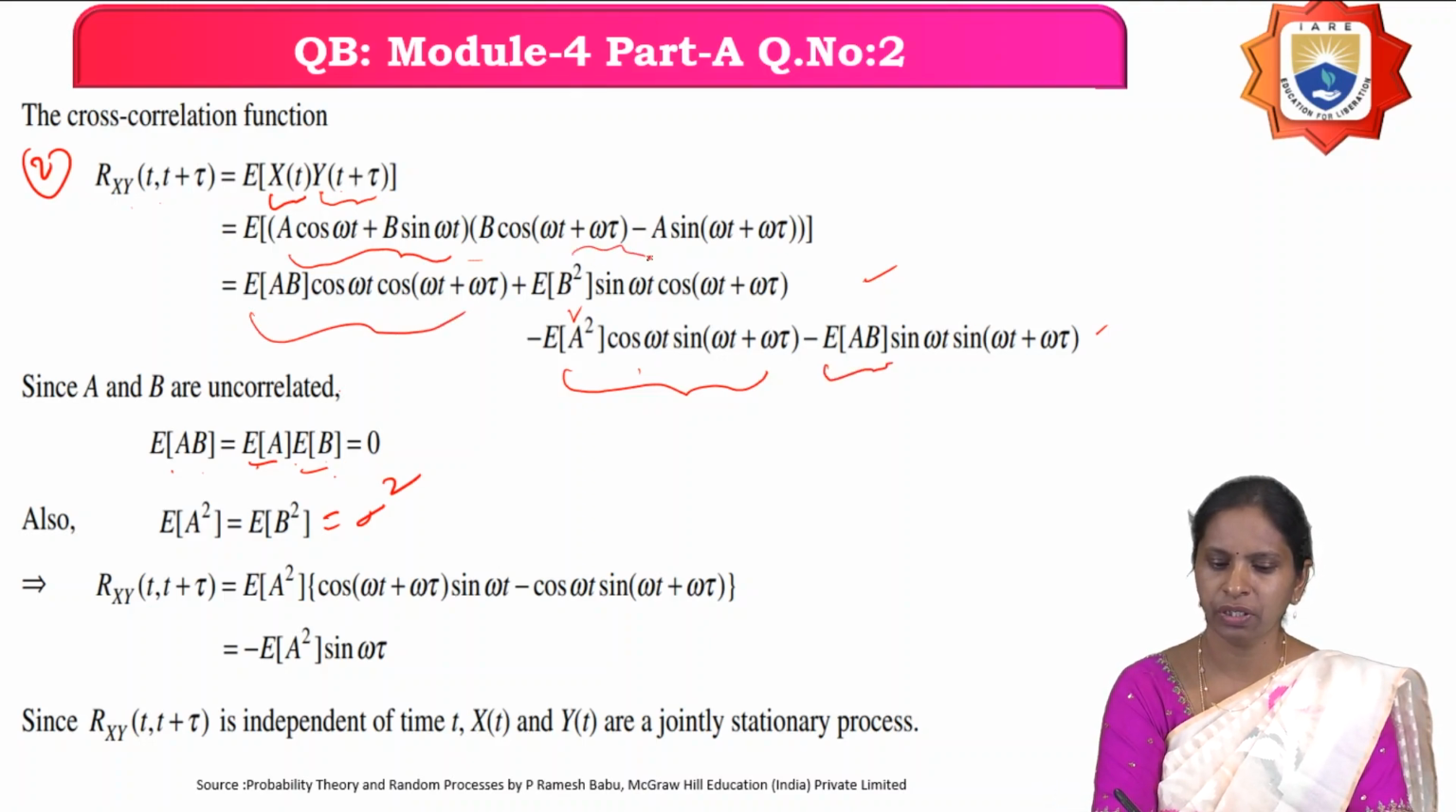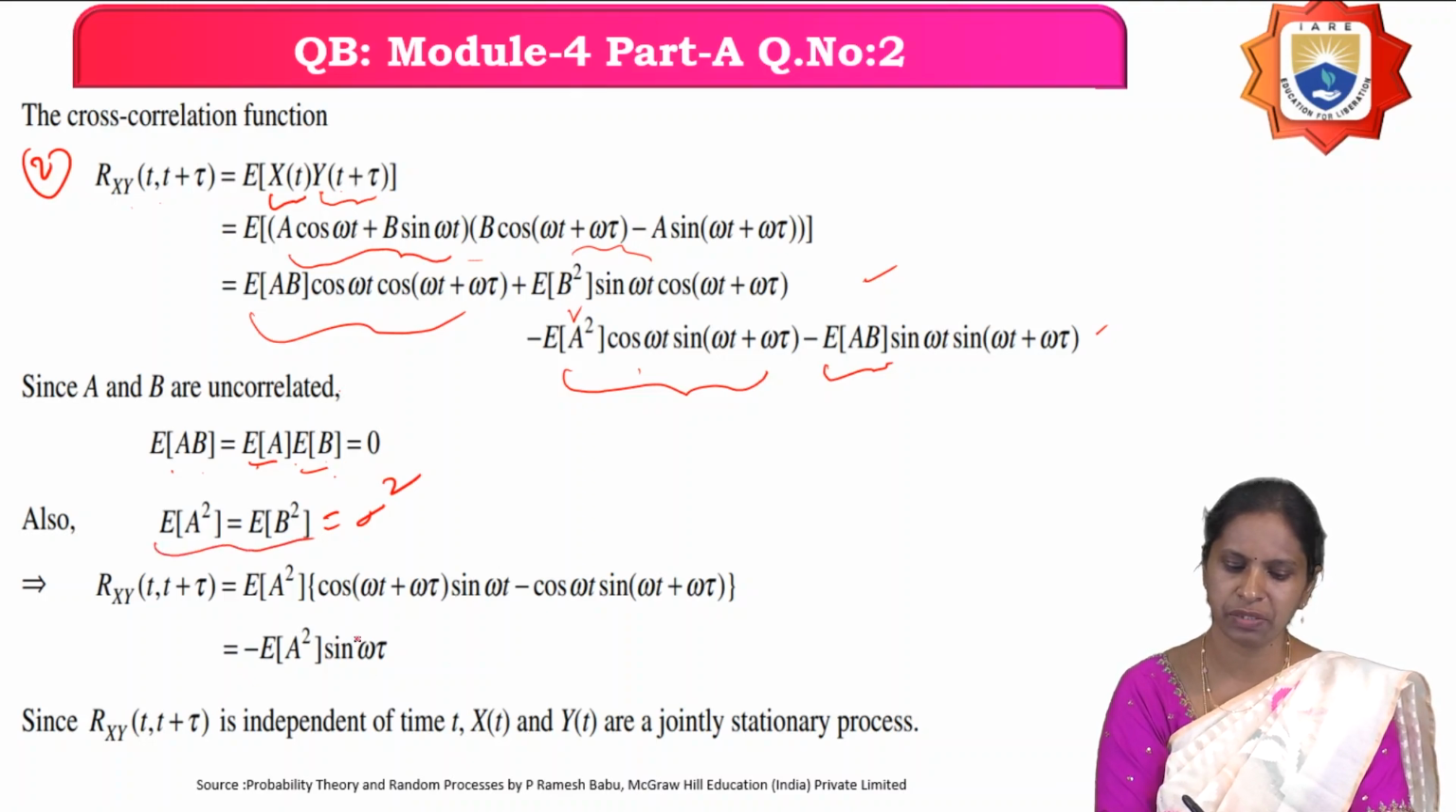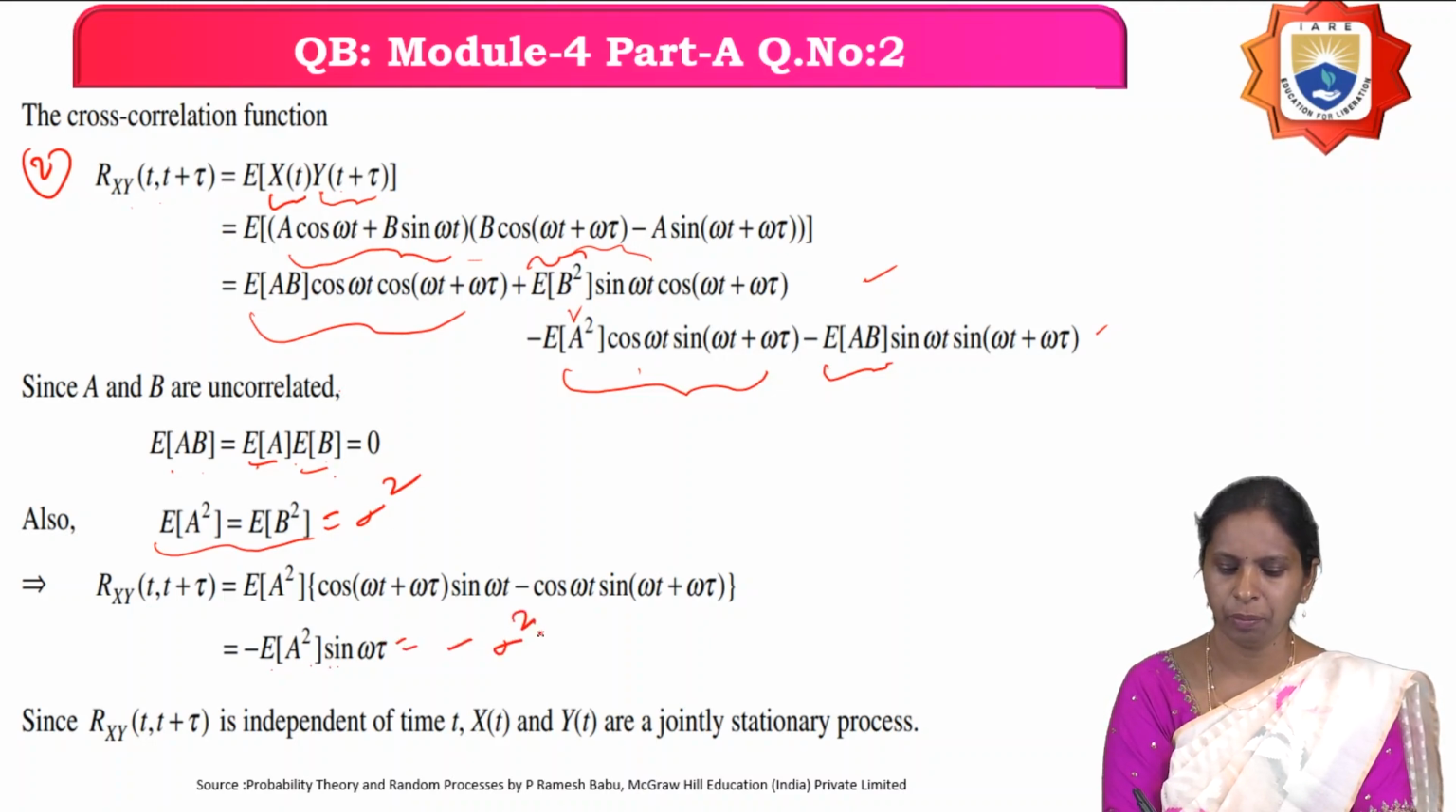Therefore, we have only two terms: E of B square into sin omega t cos of omega t plus omega tau, and minus E of A square into cos omega t into sin of omega t plus omega tau. And what is expectation of A square? Nothing but expectation of B square. So replace this expectation of B square by expectation of A square. Then you can get minus expectation of A square into sin omega tau. Let us say that is equal to sigma square, then it is nothing but minus sigma square into sin omega tau.